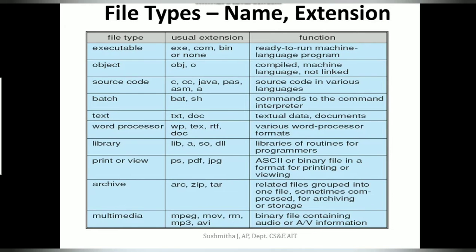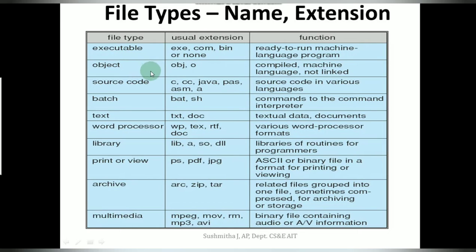The next thing that we have is the file types, and these are some of the file types which you have already seen and know. There is the executable file, which could have extensions like exe, bin, com. It is a machine language program, ready to run.